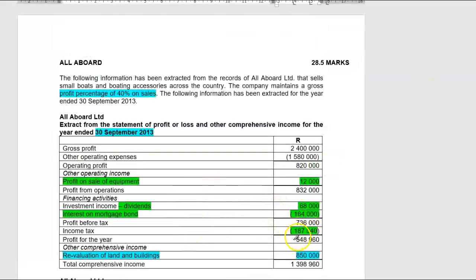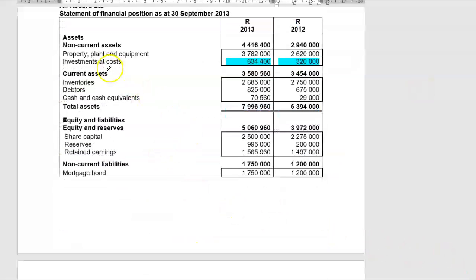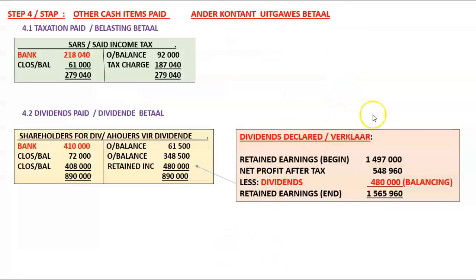Profit after tax for the year of 548,960. We're going to reduce it with the dividends, which is X, and it's going to close off with our closing balance of retained earnings of 1,565,960. Start with the opening balance, take our profit after tax. That is our closing balance. So the balancing figure must be our dividends declared for the year, 480,000.